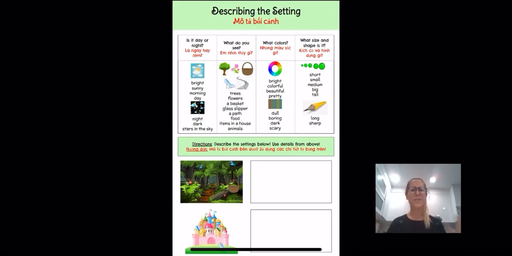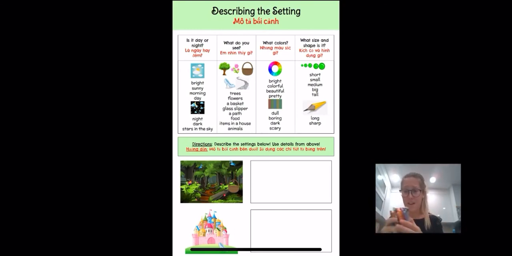And make sure you tell your reader who is there and what's going on so we can set the scene and picture it in our own brains as we read, okay? You can also describe what colors you see. So right now my lights are on, so my setting is very bright. It is not very colorful. It's all white. It's not colorful.